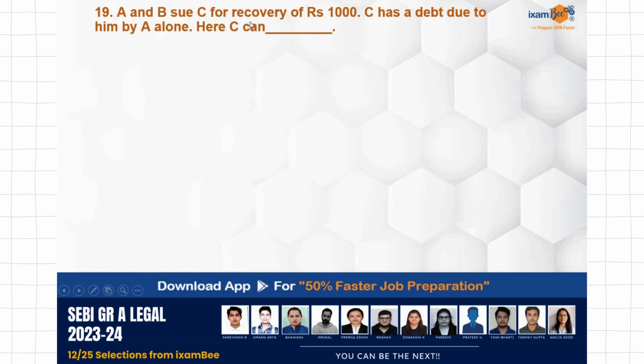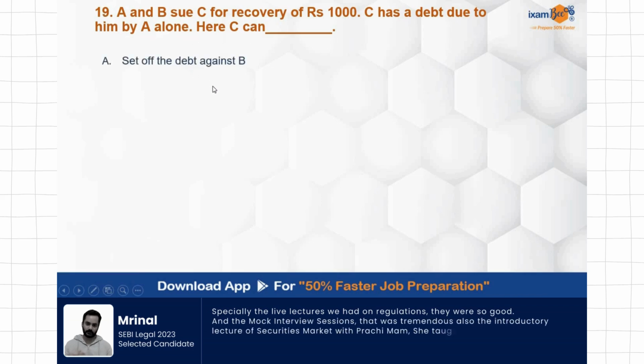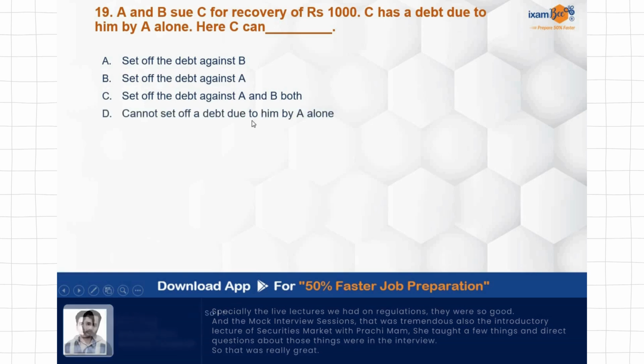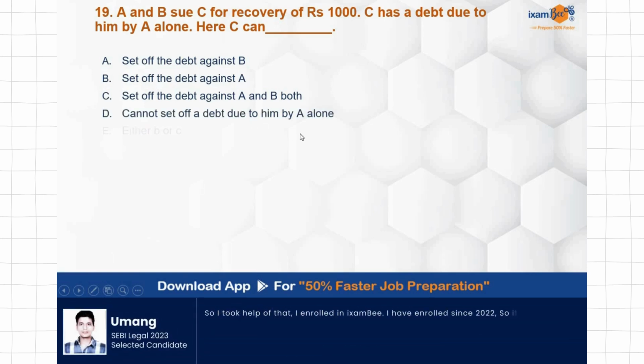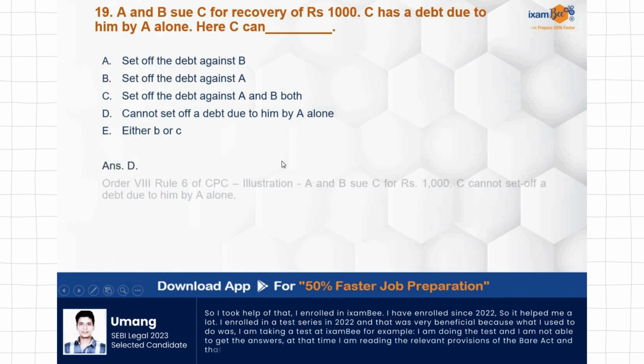A and B sue C for recovery of ₹1,000. C has a debt due to him by A alone. Here, C can set off the debt against B, set off the debt against A, set off the debt against A and B both, cannot set off a debt due to him by A alone, either B or C. Correct answer over here is D, cannot set off a debt due to him by A alone.